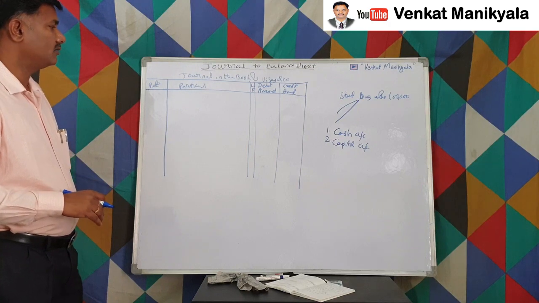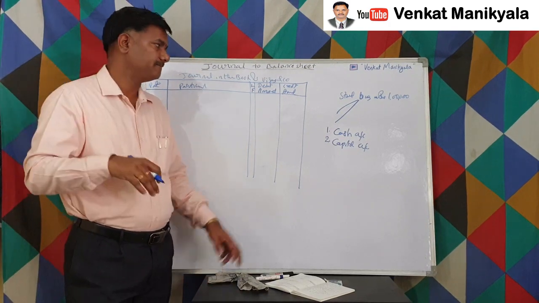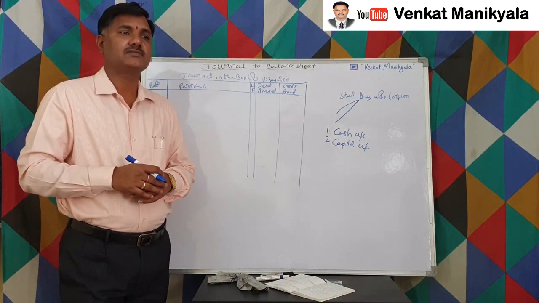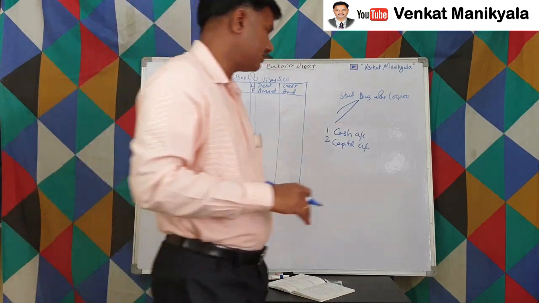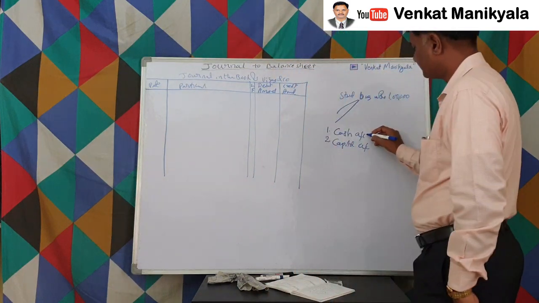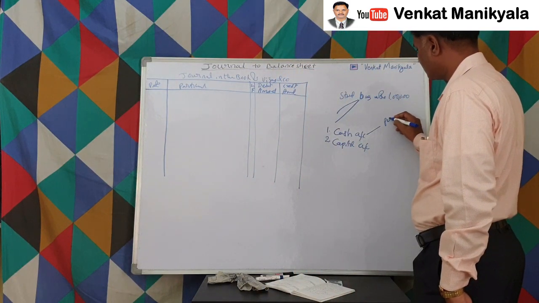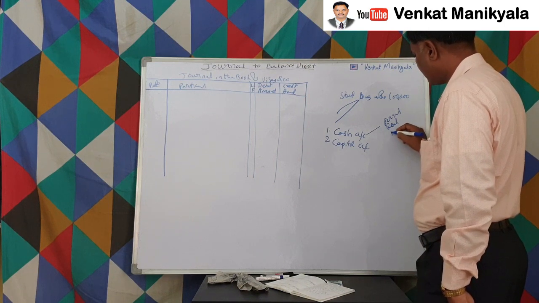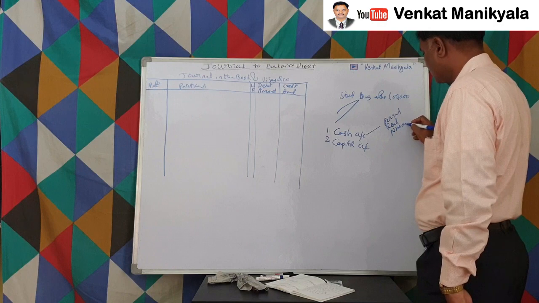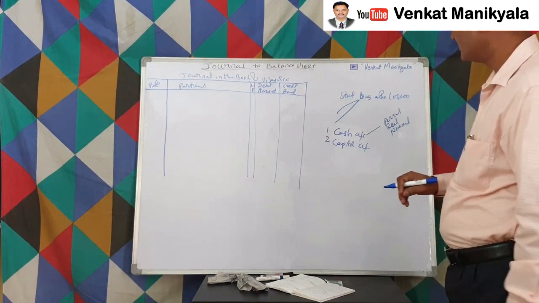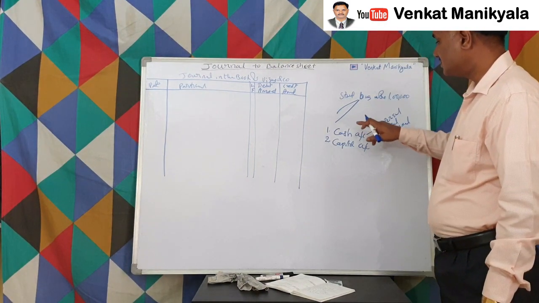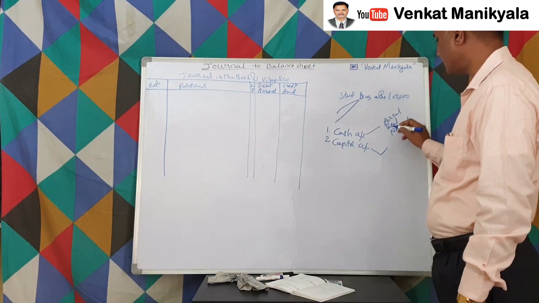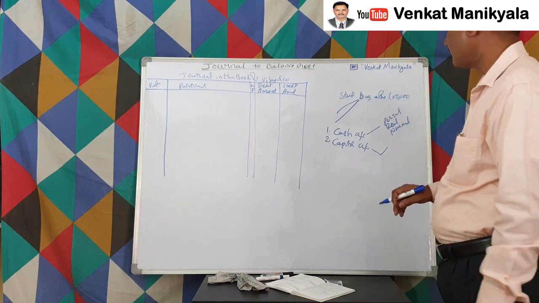Now we know these 2 accounts; there are no other accounts in this. So now we have to classify these 2. As per the classification of accounts, let us say this cash account can be classified as what? Whether it is a personal account or real account or nominal account. You have to think carefully, right? This account comes under which classification?